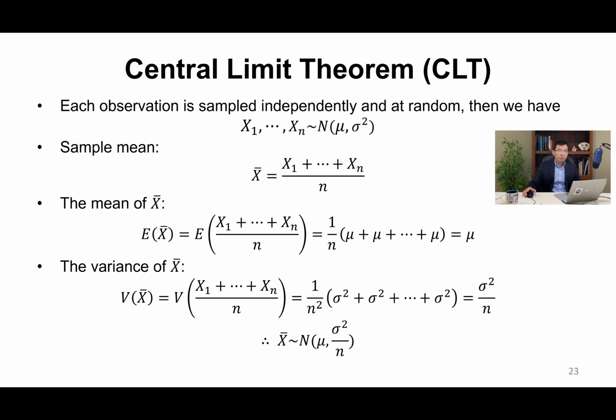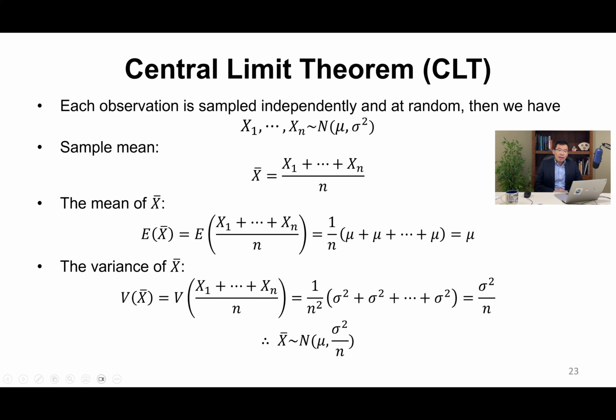Okay, now let's prove the central limit theorem. If we have these random variables, and then we calculate the sample mean, the expectation of x bar equals the expectation of the summation from x1 to xn divided by n. If we take the expectation sign into the parentheses, we get 1 over n times mu, and we have a total of n mu. So n and n cancel, and we get that the expectation of x bar is actually mu.